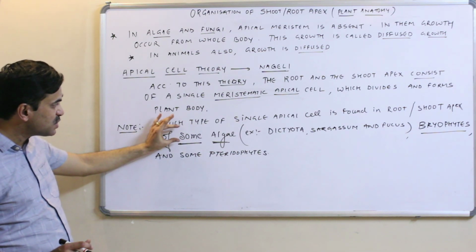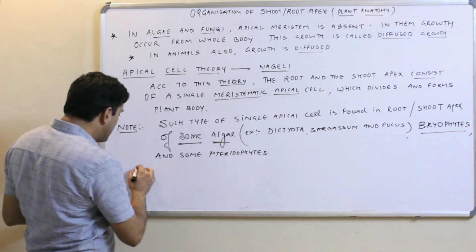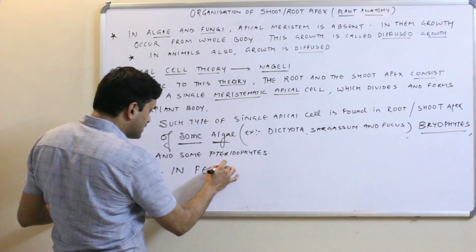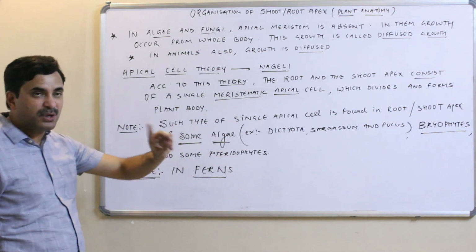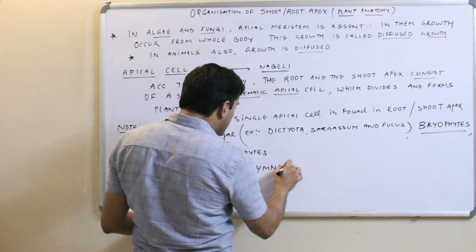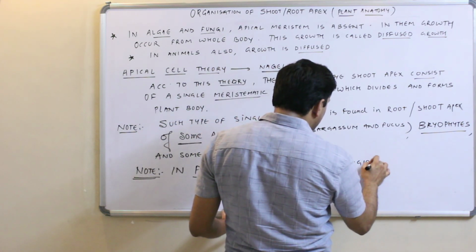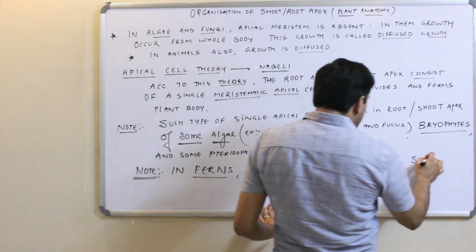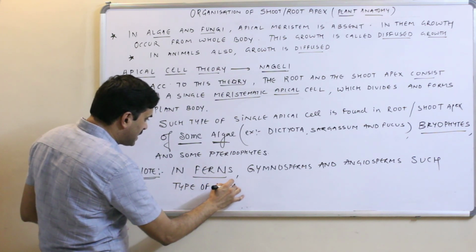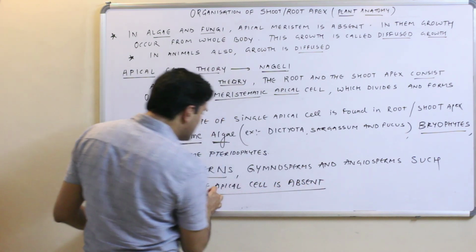So this theory may be applicable to some algae, some pteridophytes and bryophytes. But again I am putting a note here that in some pteridophytes, no doubt, an apical cell is present, but in majority of the ferns, gymnosperms and angiosperms, such a type of apical cell is absent.